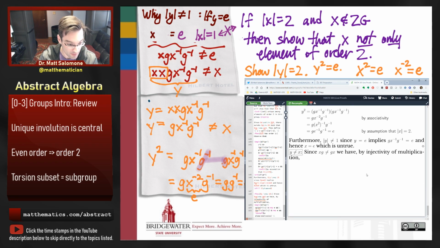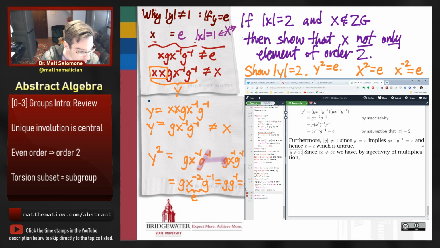So let's get caught up here. Looks like I've got a bit of a problem with my syntax. Let me just compile this one more time here. I've got some issues. By shoes and socks. There we go.